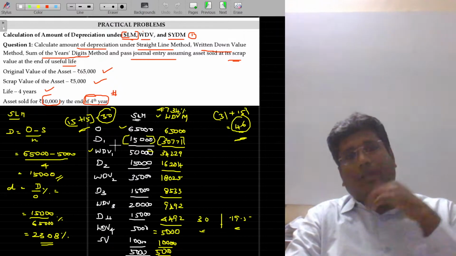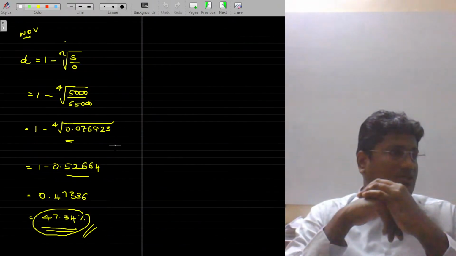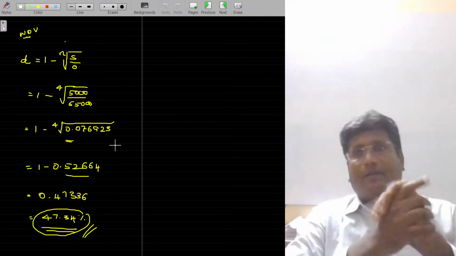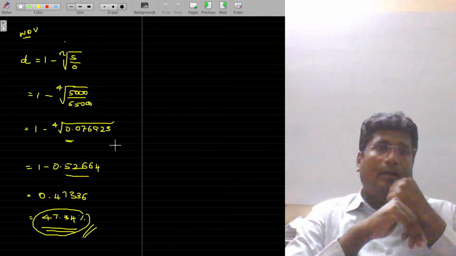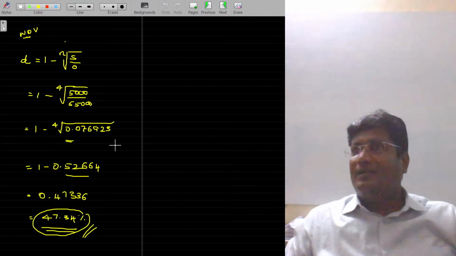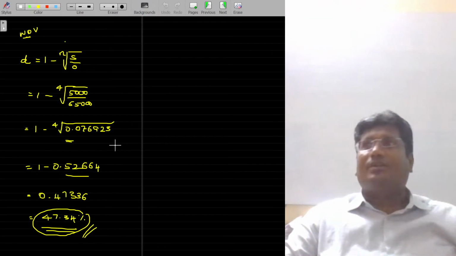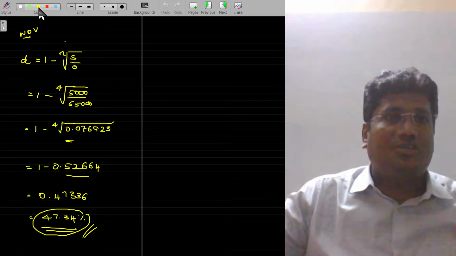Now, you may understand the formula also here, the calculation of rate of depreciation in the WDB method. So 1 minus nth root of S by O. You can easily understand that. There will not be any confusions. Now, how do I get that formula, sir? Is there any logic behind it? It's out of syllabus, it's out of interest. You can understand this one also, right? Let's see the formula derivation here.